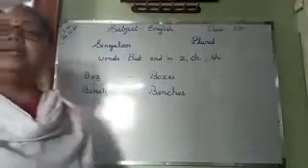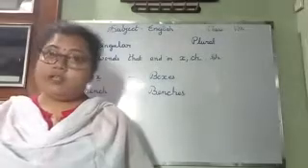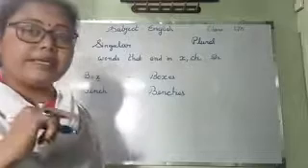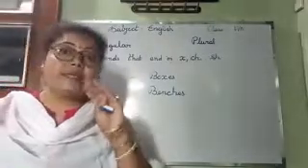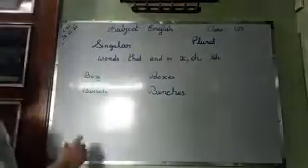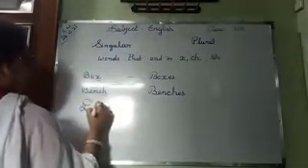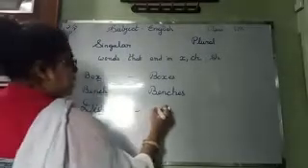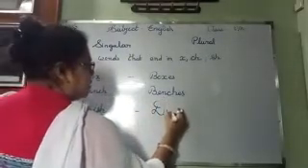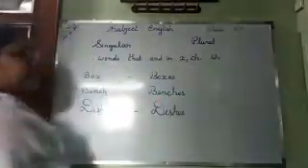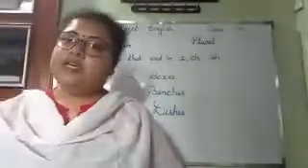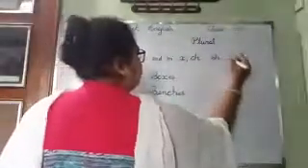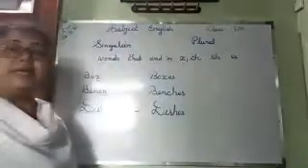Next category is S-H, words that end in S-H. Then you will write E-S because S-H also produces a hissing sound. Like dish. D-I-S-H, dish. Then what you will write? D-I-S-H-E-S, dishes.